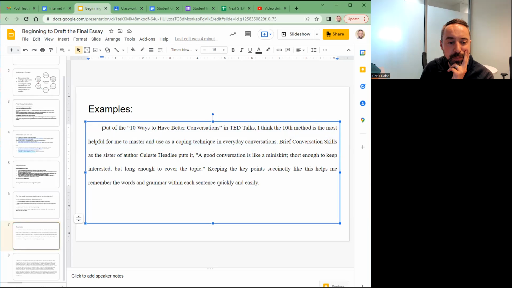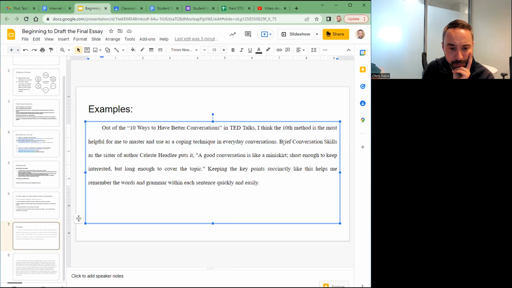So my feedback here would be, first, there could be another sentence here that says something like, conversation skills and having good conversations is a key aspect of building important relationships, right? Does everyone see that? I think this student could add one more sentence before to help introduce in general the topic.